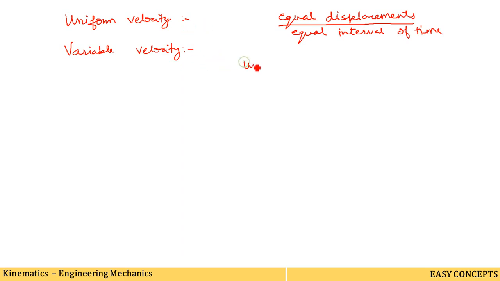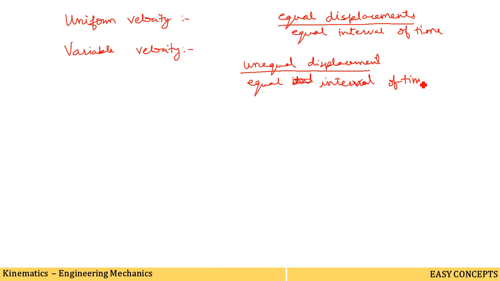But unequal displacements taking place in equal intervals of time is called motion with variable velocity. One thing is common: the equal interval of time. The different thing is that here equal displacements take place, while there unequal displacements take place. This is the difference between uniform velocity and variable velocity.